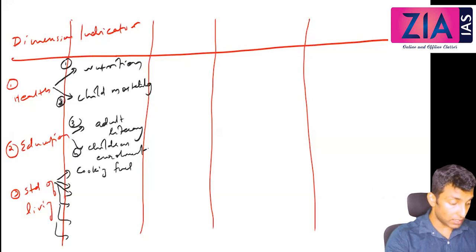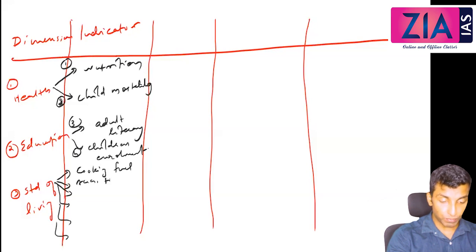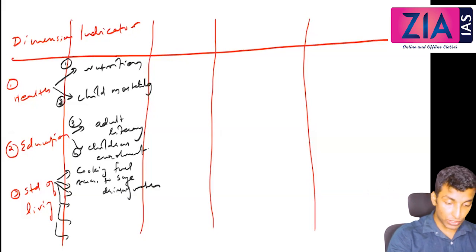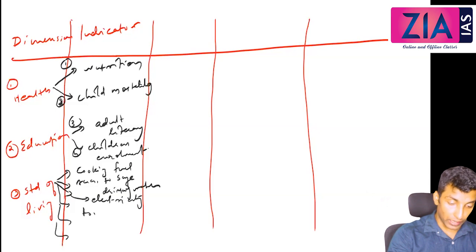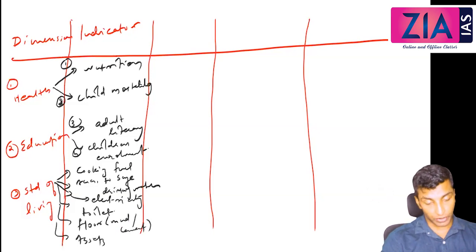From this a question was asked: access to safe drinking water, and third, access to electricity, and then access to toilet, and then floor, whether the floor is mud or cement, and then assets, different assets.